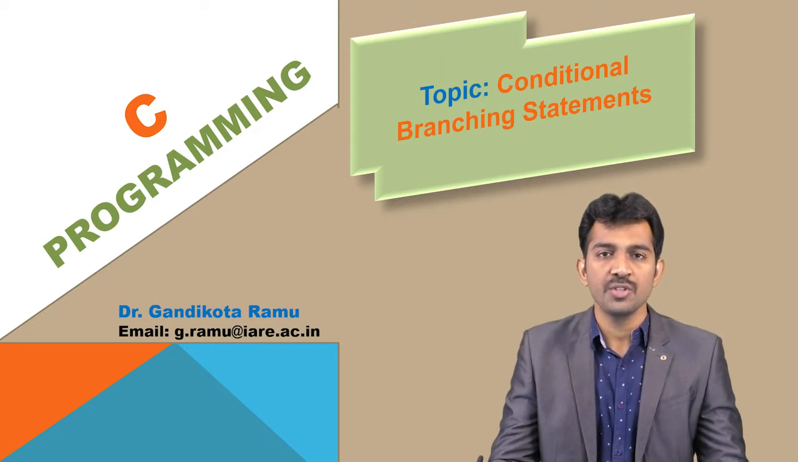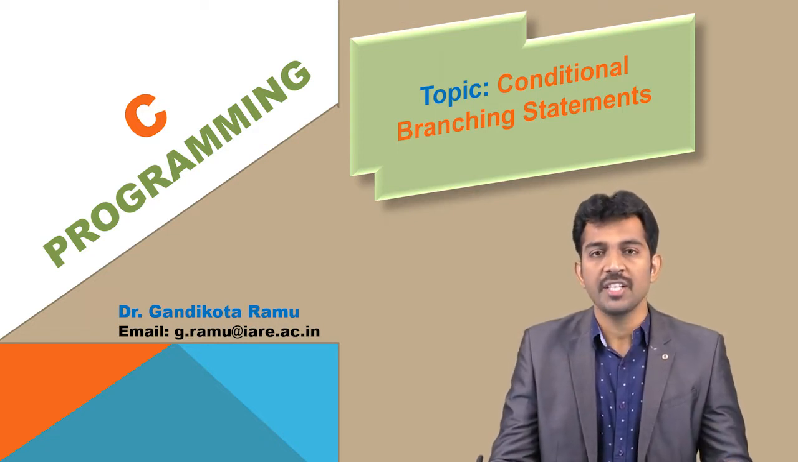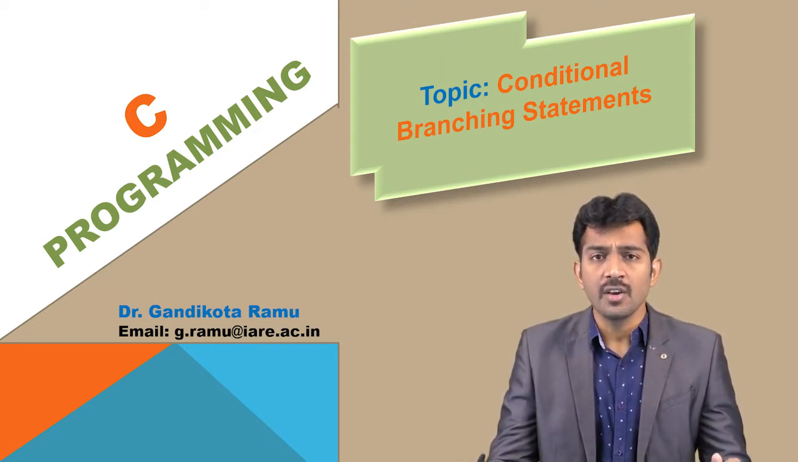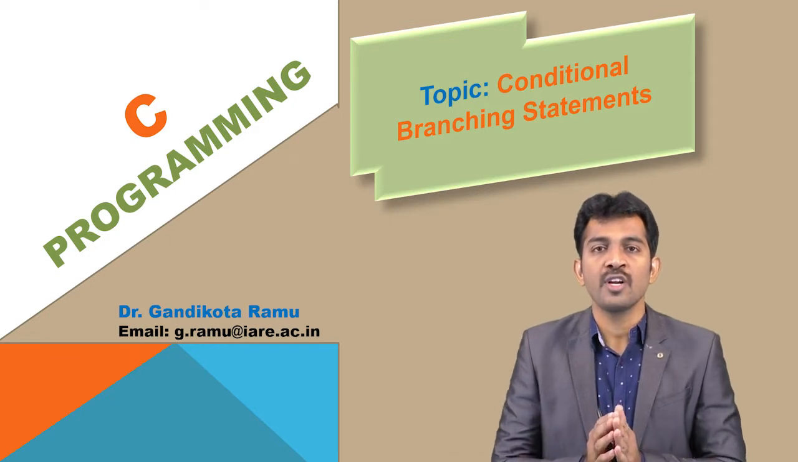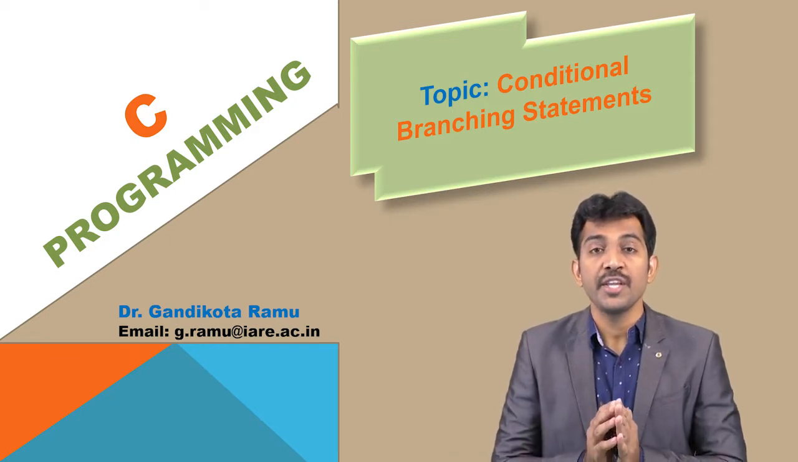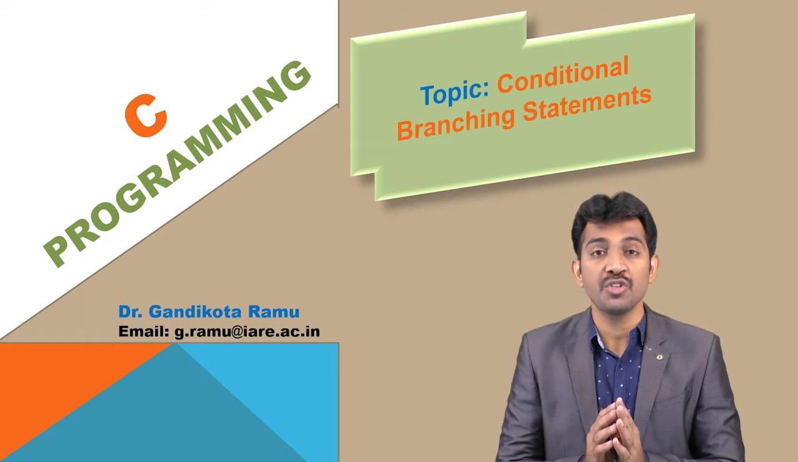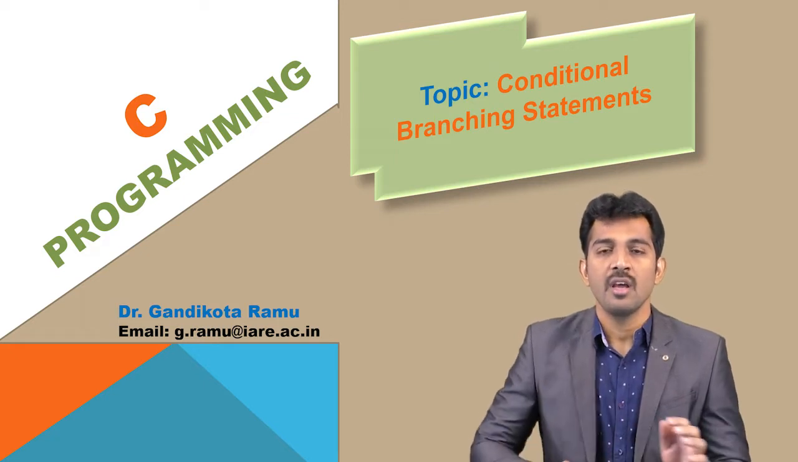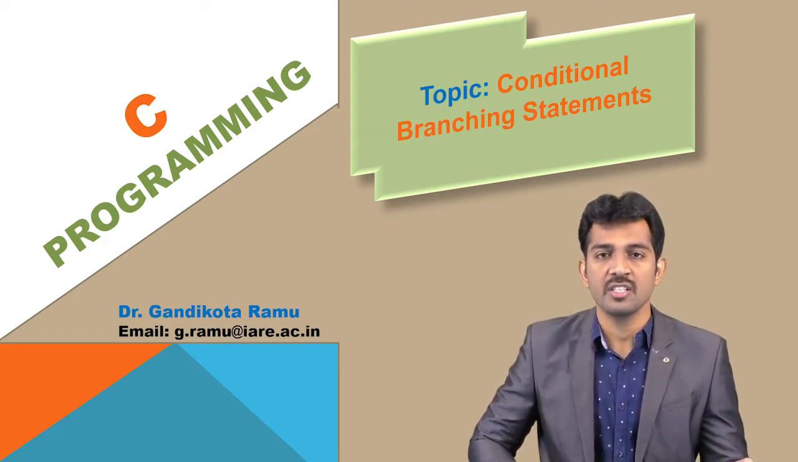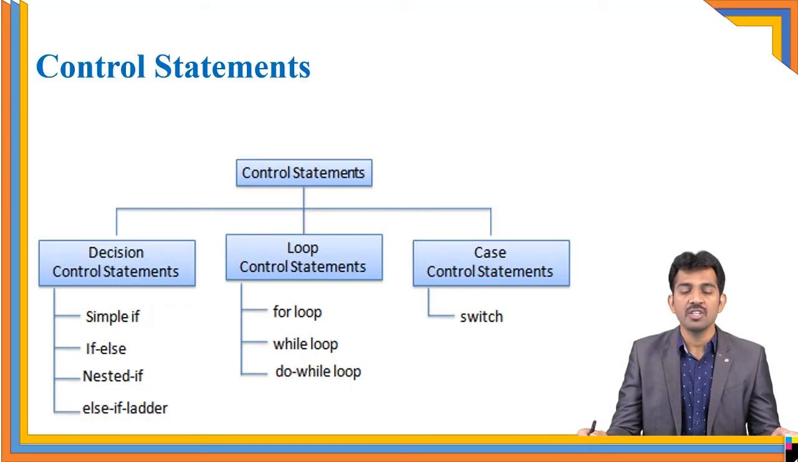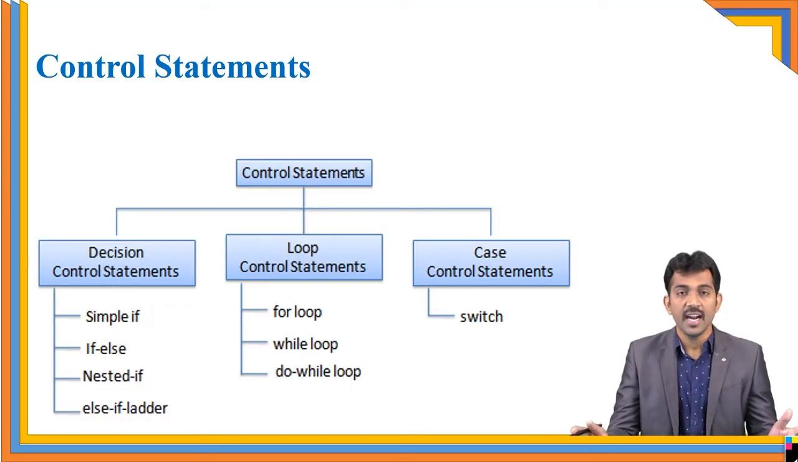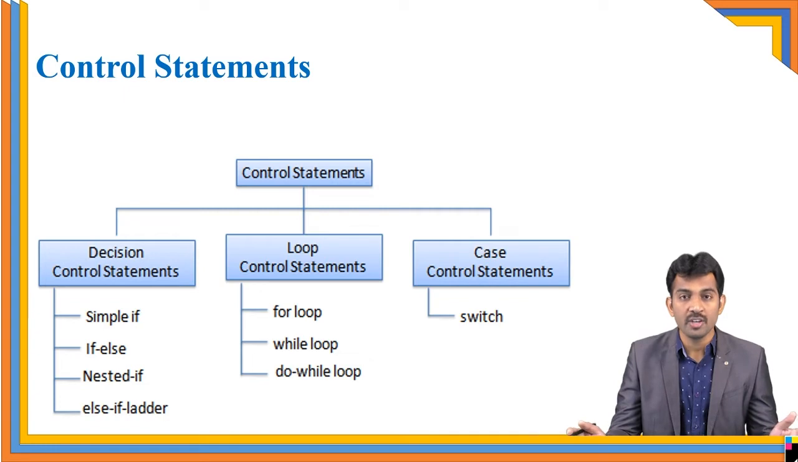In this class, we are going to see conditional branching statements. In every program, the flow of control is from top to bottom. But using branching statements, we are going to change the flow of execution. We have various kinds of control structures available. The control structures are broadly divided into three ways: decision control structures, loop control structures, and case statements.